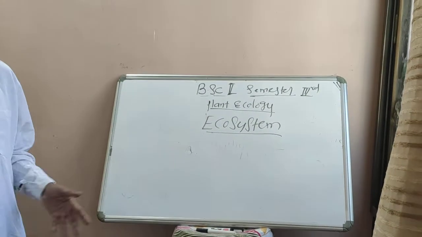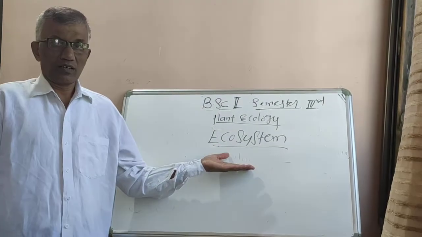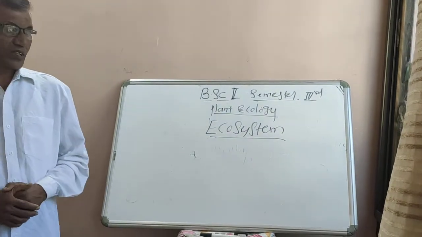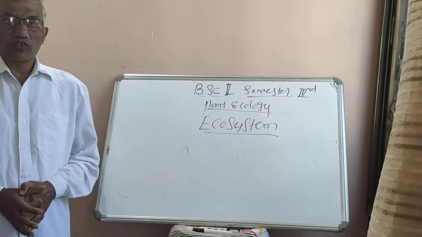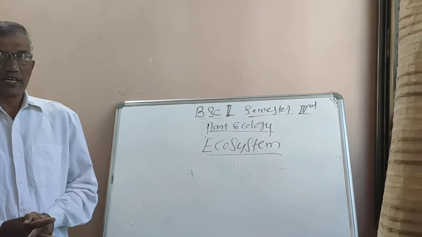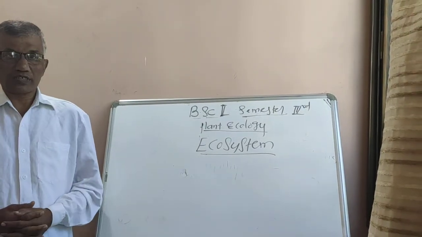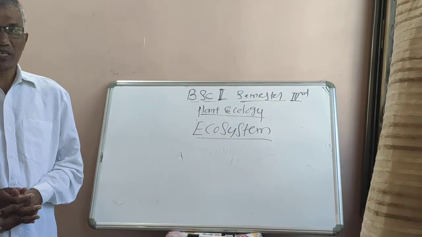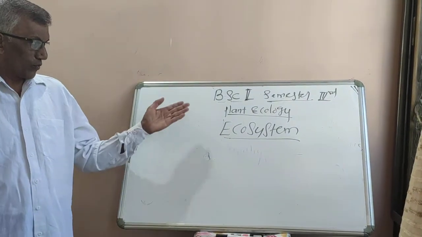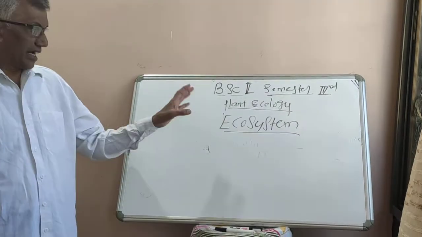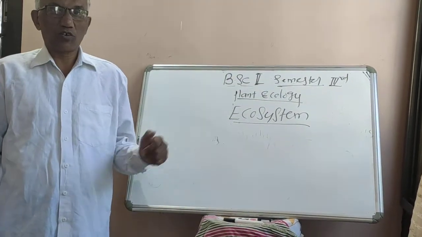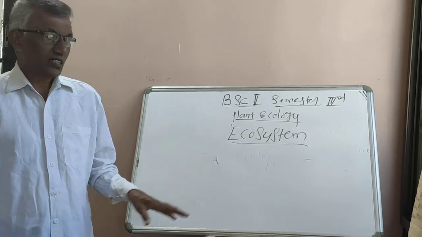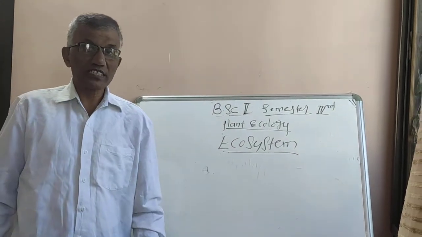What are the trophic levels? What are the components of ecosystem? What is meant by food chain? What is meant by food web? Energy flow in ecosystem? What are the ecological pyramids? What are the different types of ecological pyramids? And all these things, how they are related to each other. So you have to study all these things in this chapter.